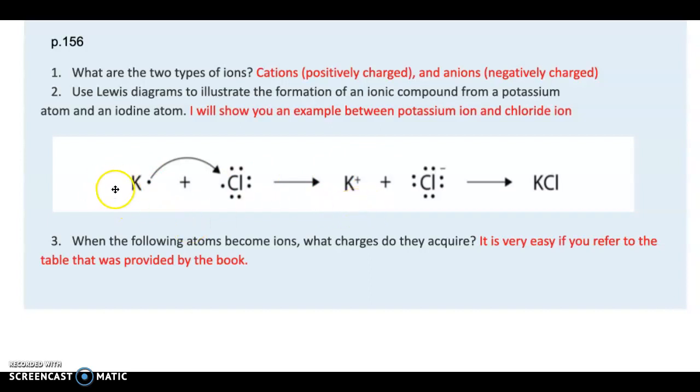If you were adding a negative electron, then it would be a neutral element. But since chlorine gained 1 extra electron, its charge becomes 1 minus, or -1. So when these two react, they create this compound called potassium chloride.